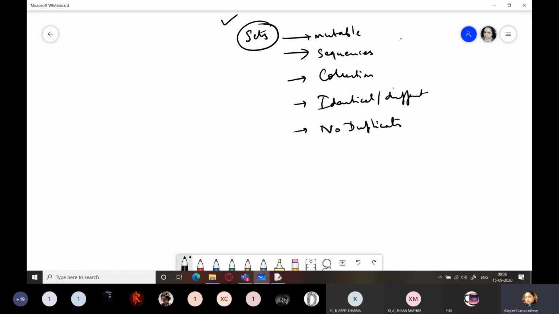It's totally based on the set theory, which I think you are learning now in mathematics. It is the very first chapter of mathematics. I think all the math students, you might have started with set theory, if I'm not wrong. So it is completely based on set theory, right? And sets are also mutable. So I have explained in detail about sets in my online lecture. Please go on and watch that.